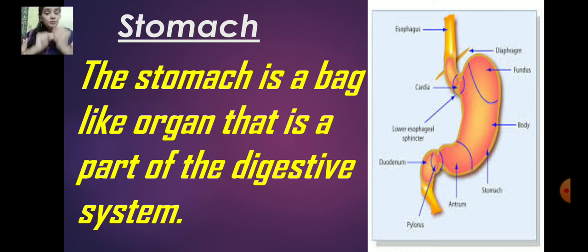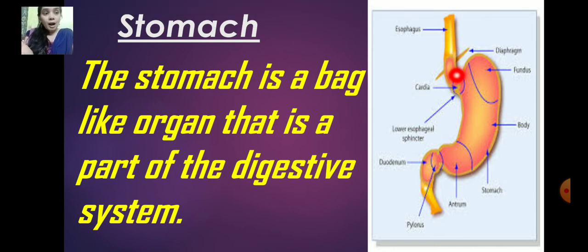The food which we eat passes through the food pipe and reaches the stomach. So from here the food reaches here. Then what happens? The muscles inside the stomach churn the food with more digestive juices. Inside our stomach, digestive juices are there.